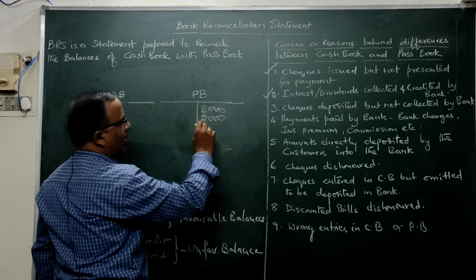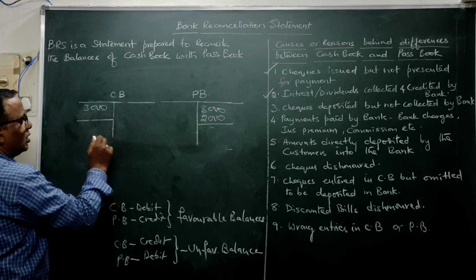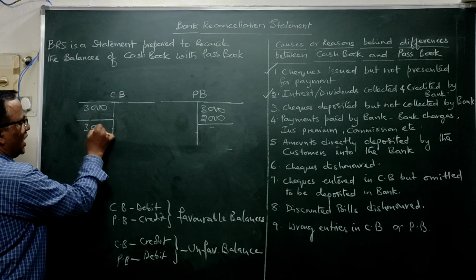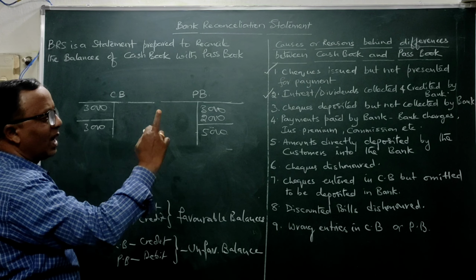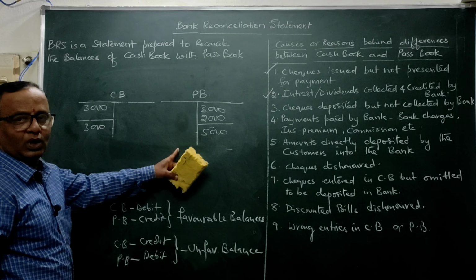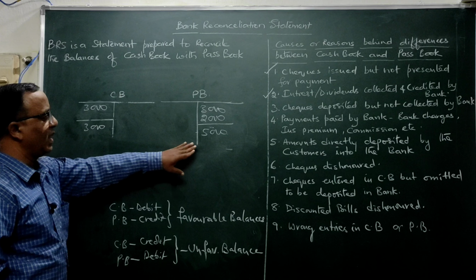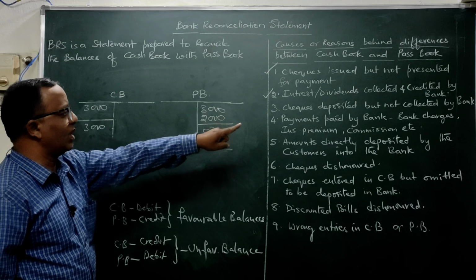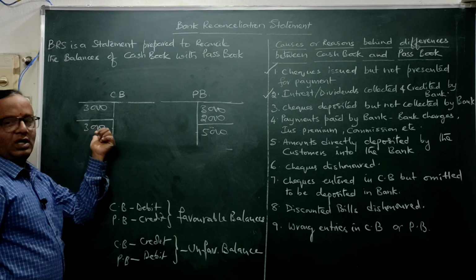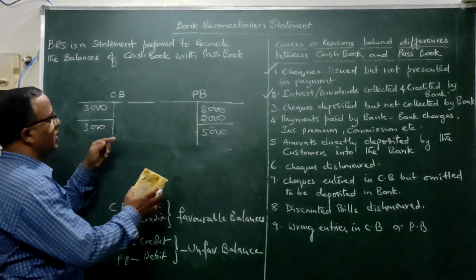When he has collected, he will post it in the passbook. Here in the cash book you have not posted it. So what happens? A difference will come. The cash book will be showing 3,000, whereas the passbook will be showing 5,000. This is the second reason: interest and dividends collected and credited by the bank, but not posted in the cash book.